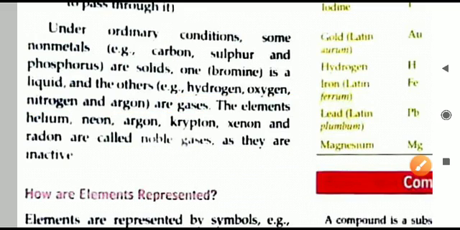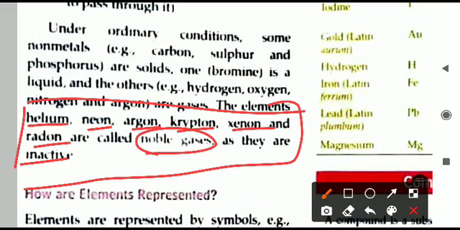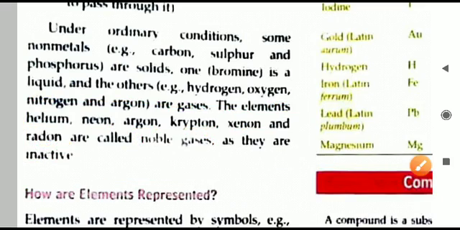Especially the gases like helium, neon, argon, the noble gases, all of these are there. These are the noble gases which are very much inert. They do not react with any other thing. They are inactive gases, so they are called noble gases. And all these noble gases are what? All the noble gases are non-metals only.